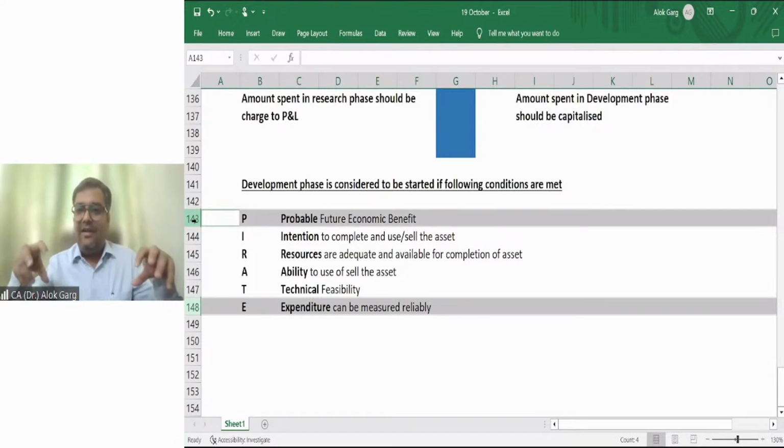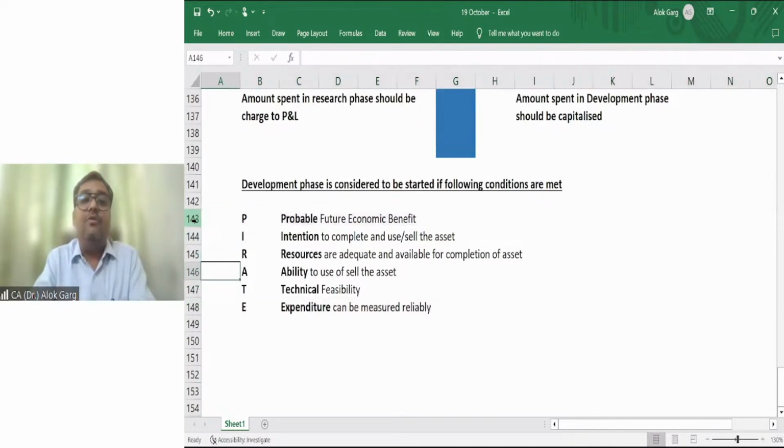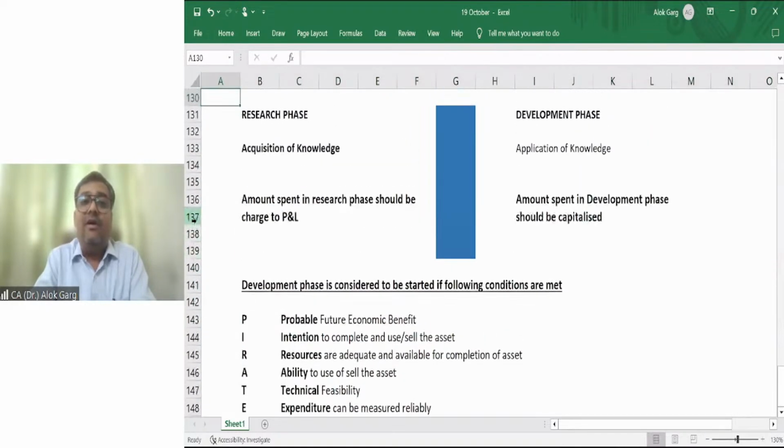So for an internally generated intangible asset, which will be capitalized in the development phase, 6 conditions should be satisfied. What are those 6 conditions? Future economic benefits should be probable, intention to complete should be there, resources should be adequate, ability to use or sell the asset should be there, technical feasibility should be there, and expenditure can be measured reliably. These are the 6 conditions which you need to consider for understanding the development phase.